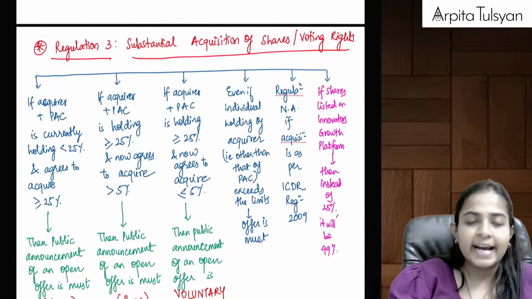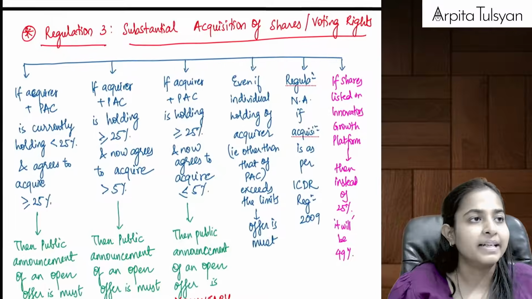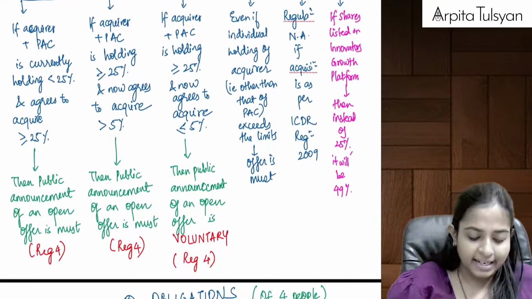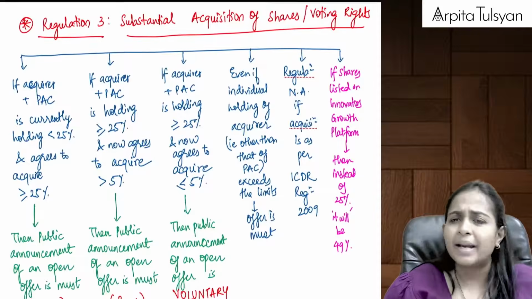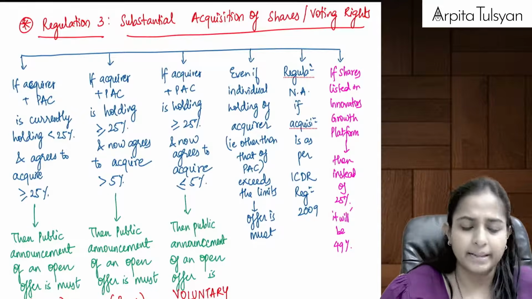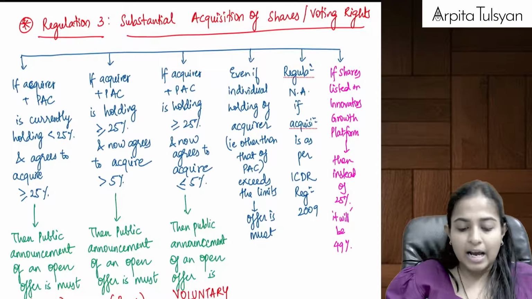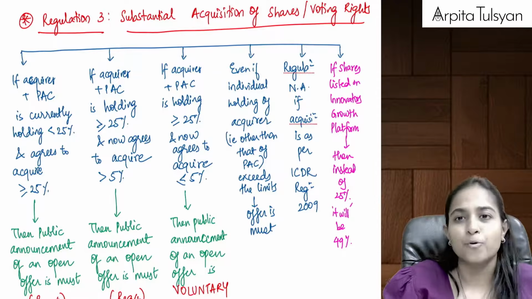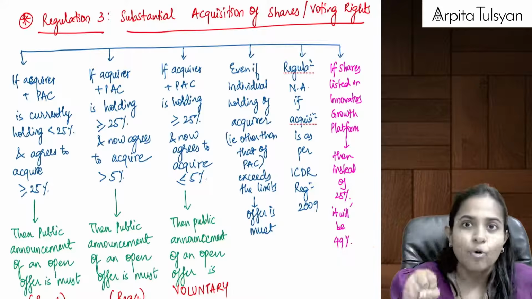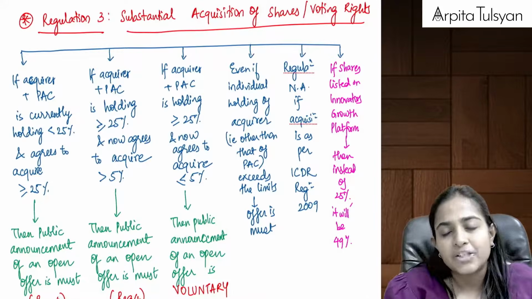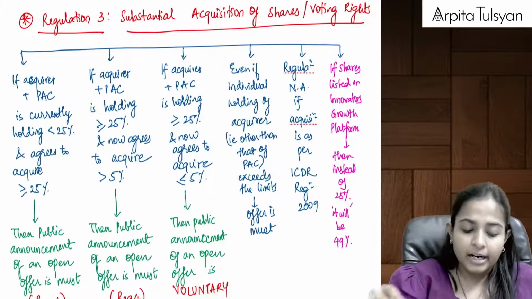Can you see in the heading I have written regulation number 3, and below, when I am writing the content, I have also given the reference of regulation number 4, because both of them can be done together, there is no problem in that. Can we start? Now what is the procedure if an acquirer along with PAC wants to acquire some voting rights, or wants to do some substantial acquisition or control in the target company?